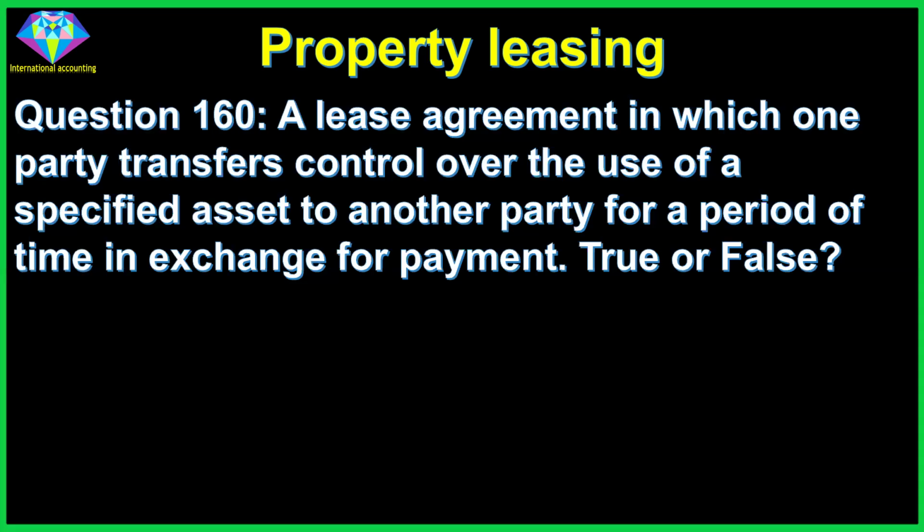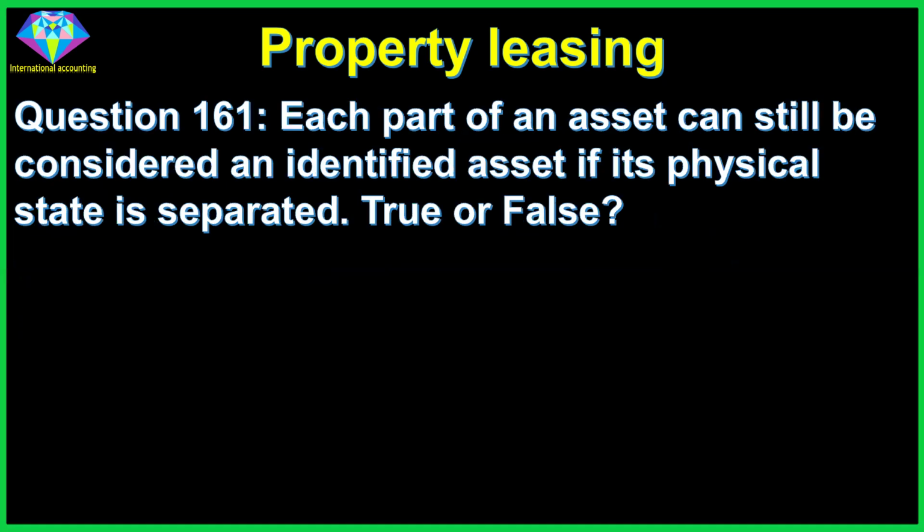Question 160. A lease agreement in which one party transfers control over the use of a specified asset to another party for a period of time in exchange for payment. True or false? Answer: true. Question 161. Each part of an asset can still be considered an identified asset if its physical state is separated. True or false? Answer: true.